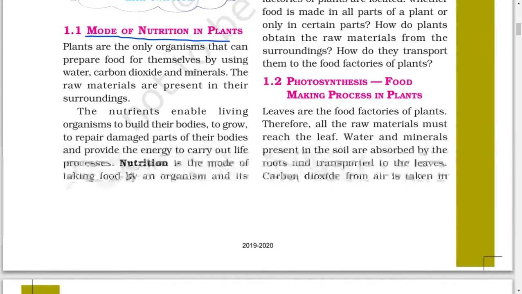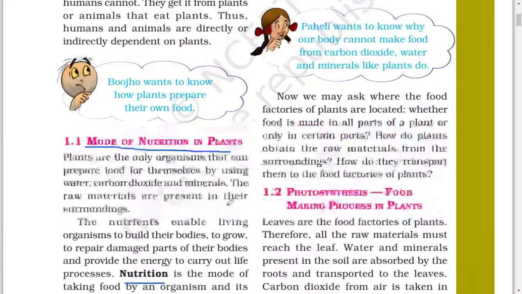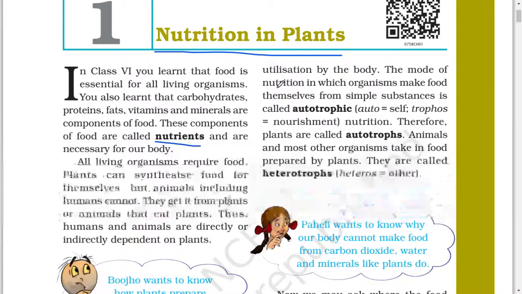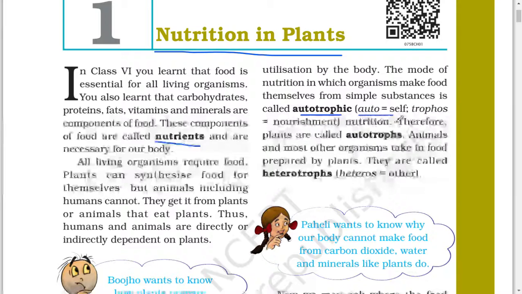Nutrition is the mode of taking food by an organism and its utilization by the body. The mode of nutrition in which organisms make food themselves from simple substances is called autotrophic. Auto means self and trophos means nourishment, nutrition. Therefore, plants are called autotrophs.